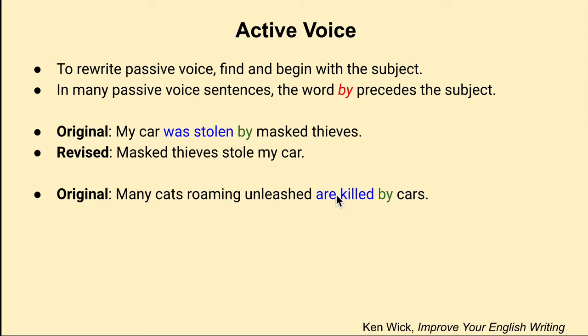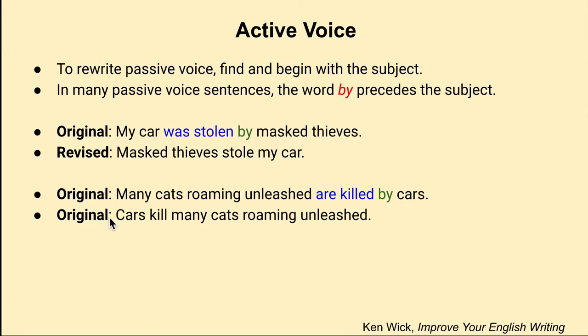So here, the subject, many cats, is receiving the action, being killed by cars. We want to rewrite it in the active voice. Once again, we have this signal: by signals the actual subject. So it's cars, and we rewrite the sentence starting with cars.